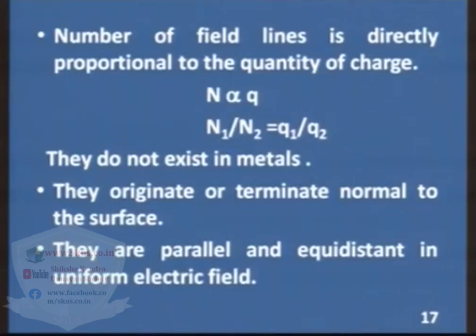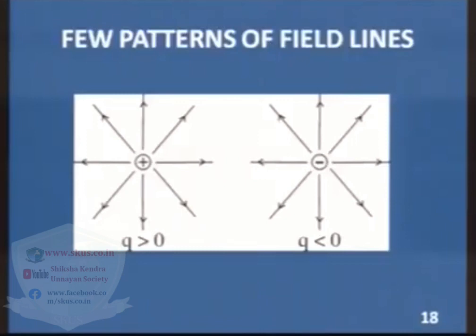They do not exist in metals. They originate or terminate normal to the surface. They are parallel and equidistant in a uniform electric field. To have more idea about the electric field lines, you can see the different types of field patterns here.